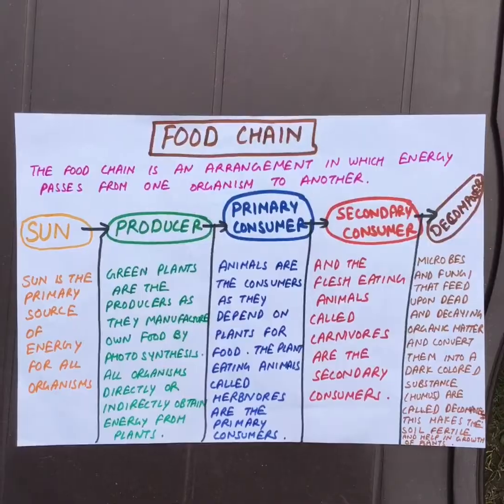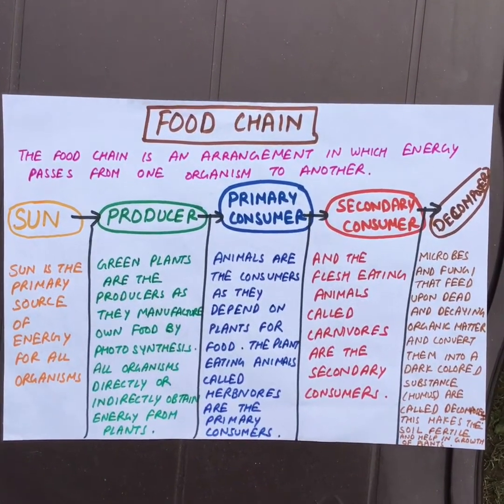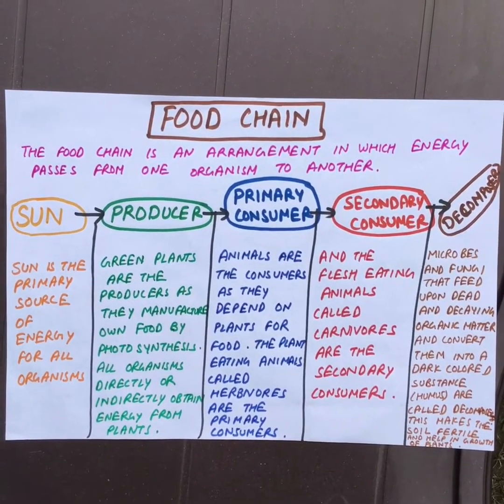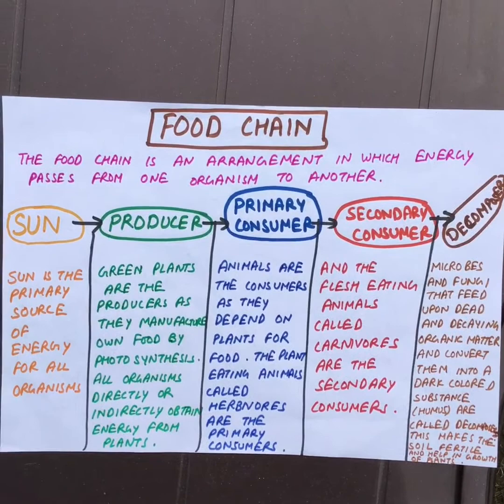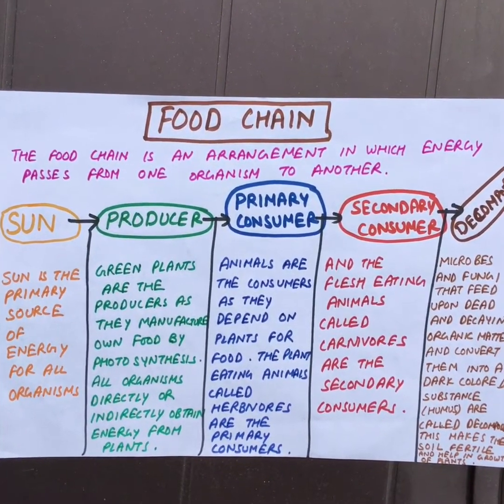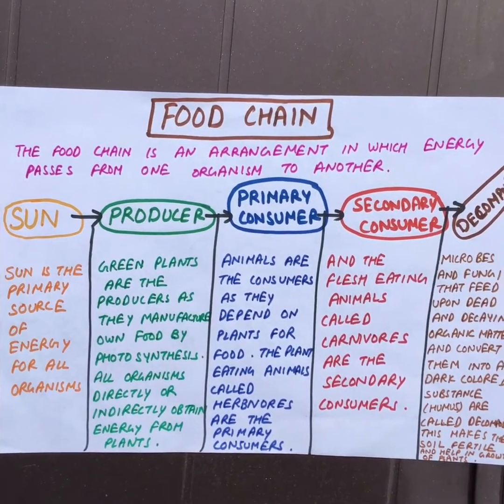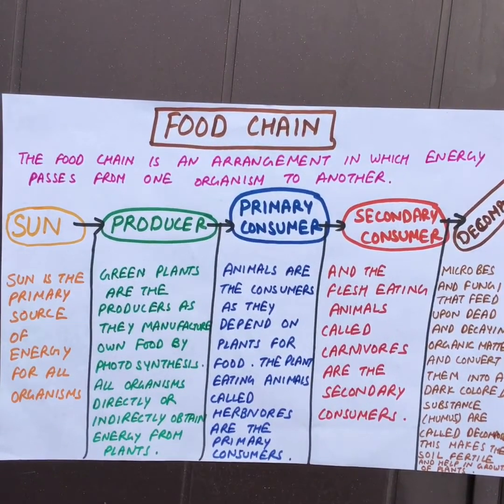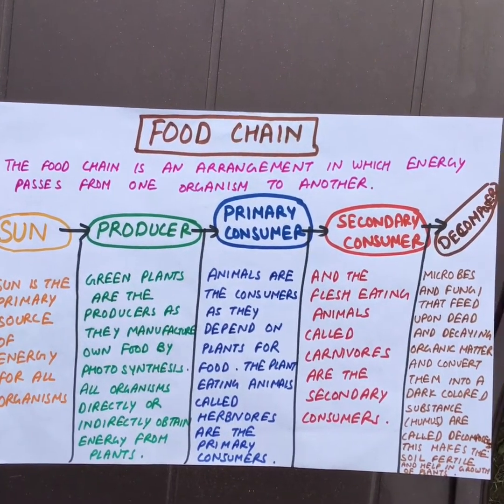In a forest, many organisms live together. They eat one another and form a food chain. Food chain. The food chain is an arrangement in which energy passes from one organism to other. The main constituents of food chain are sun. The sun is the primary source of energy for all organisms.